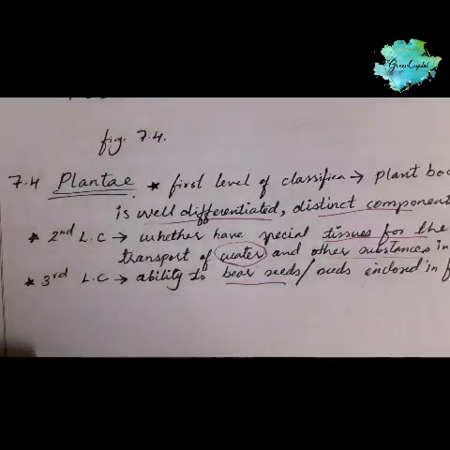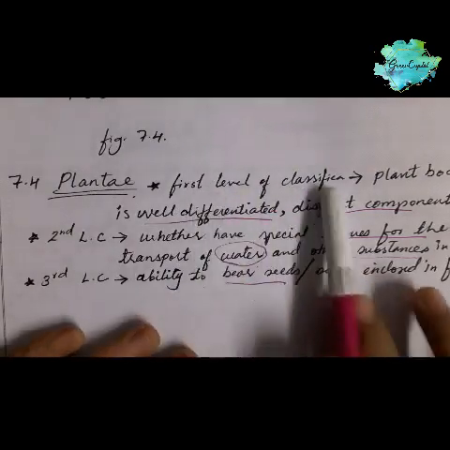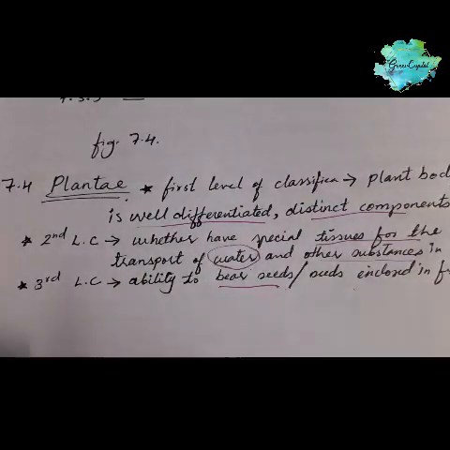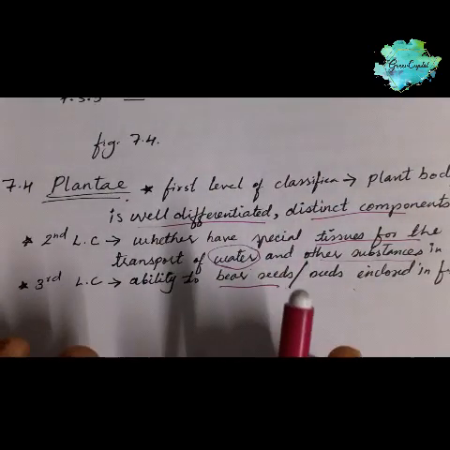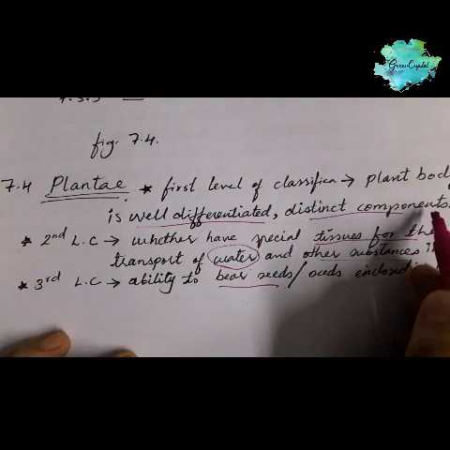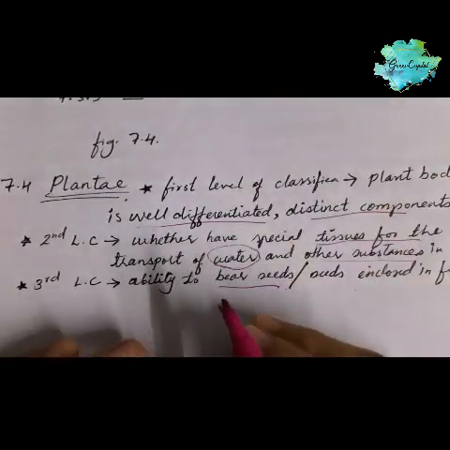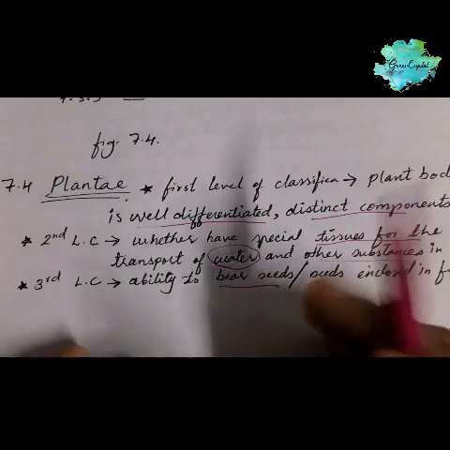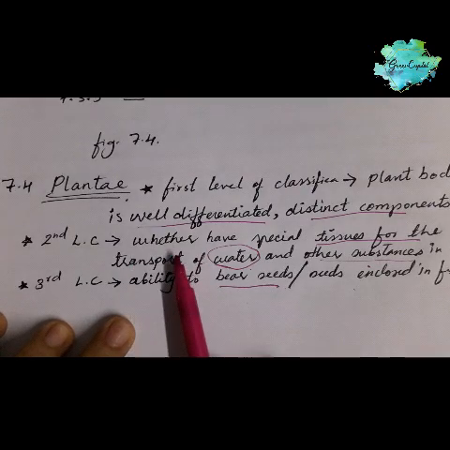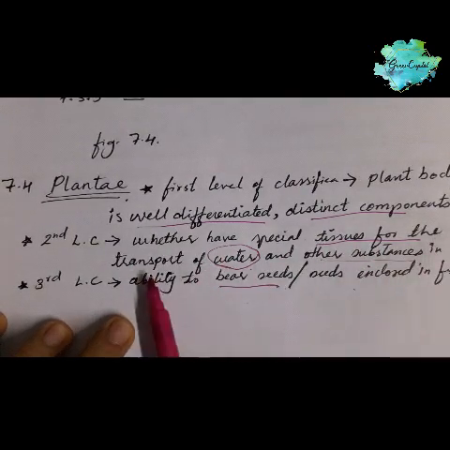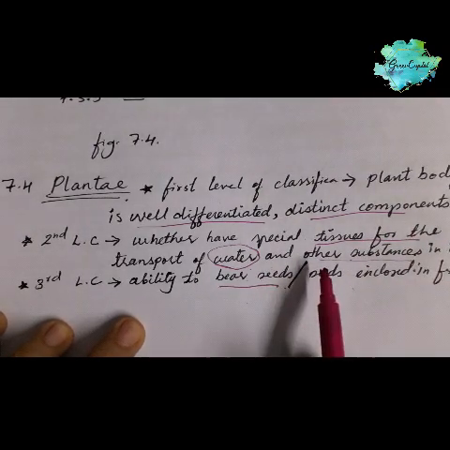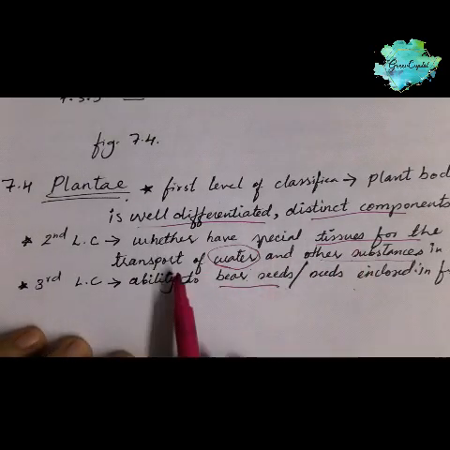In kingdom Plantae, the first level of classification is the plant body: whether the plant body is well differentiated or not, and whether it has distinct components like leaves, shoot system, root system, etc. The second level of classification is whether they have special tissue for the transport of water and other substances within it, that is, whether a plant has vascular tissue or not.